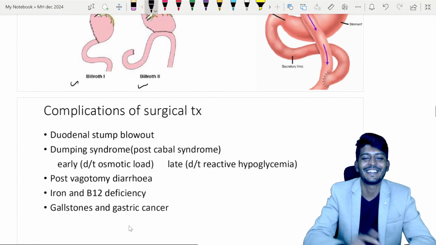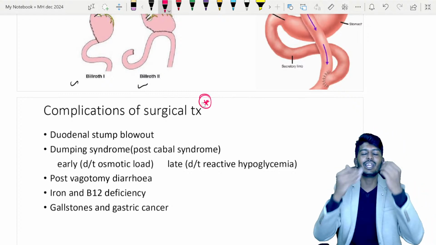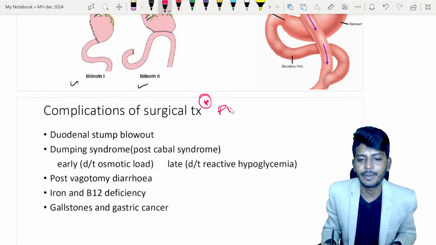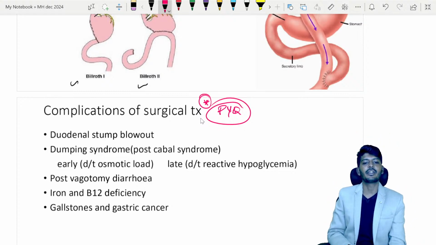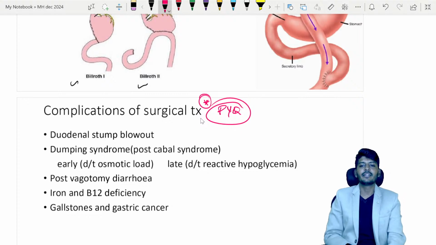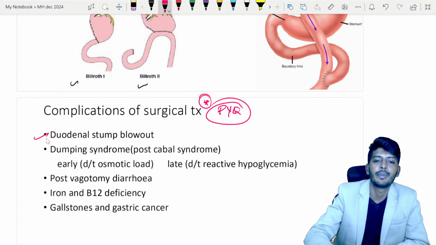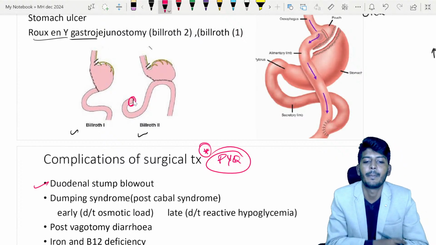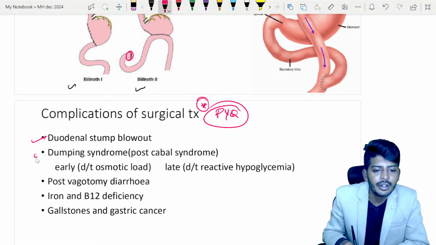Now, complications of surgical treatment is a very favorite question, especially after doing a vagotomy. A lot of questions will come, and this is a very frequently asked previous year question, so please be aware. Complications of the surgical treatment: it can cause duodenal stump blowout. What is this? Basically, you cut the stomach, and here part of the duodenum is there. This is called the duodenal stump, which can blow out. And one more thing is dumping syndrome.